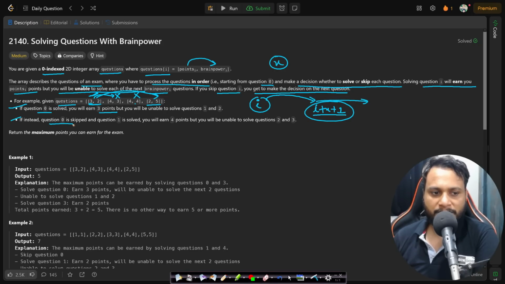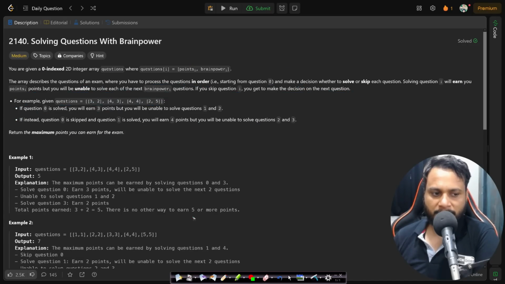If instead question 0 is skipped and question 1 is solved, you will earn 4 points, but you will be unable to solve questions 2 and 3, right? So return the maximum points you can earn from the exam. Now let's look at the first example. In this case, the questions mentioned are 4 questions, with the first being the points and the second being the number of questions that you cannot solve next if you try to solve this problem.